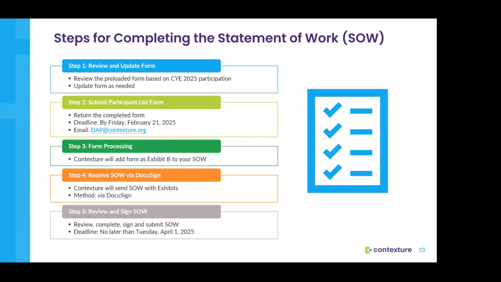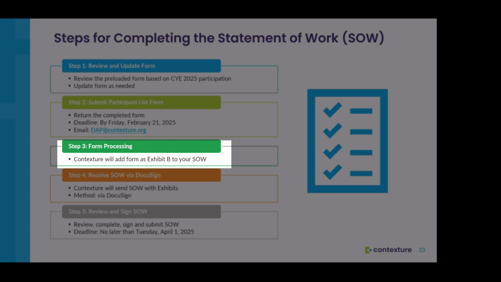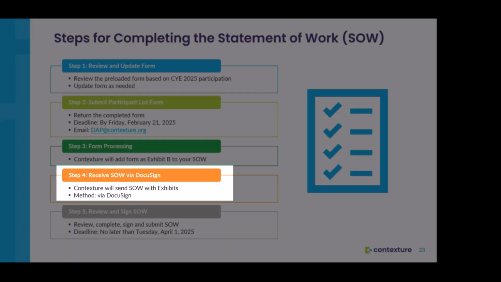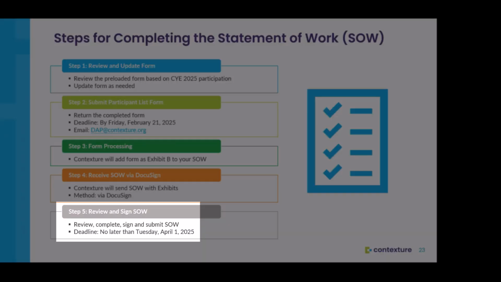Once your participant list is received, the QI advisors will review the completeness and accuracy of this. Once it's approved, we will add the form as an exhibit to your statement of work, which will be sent to the authorized signer in your organization for execution via DocuSign. The authorized signer then will review, sign, and submit the SOW no later than April 1st.